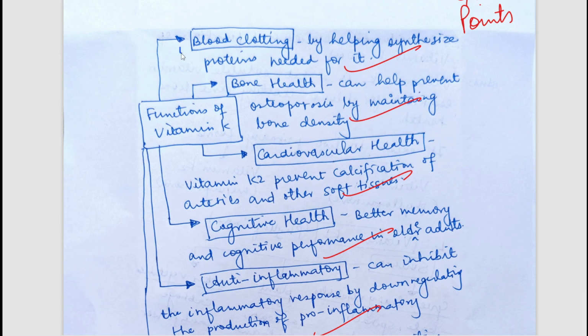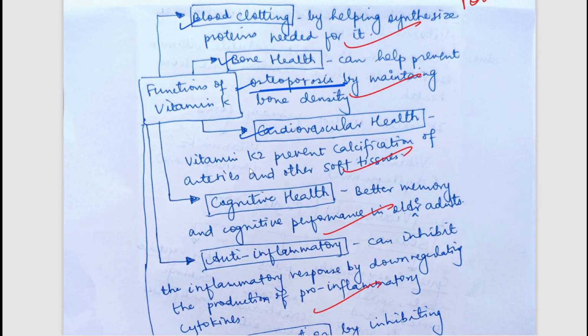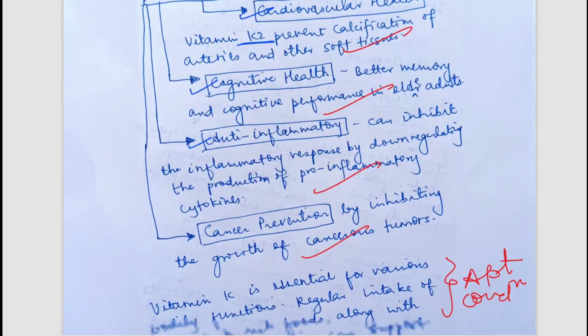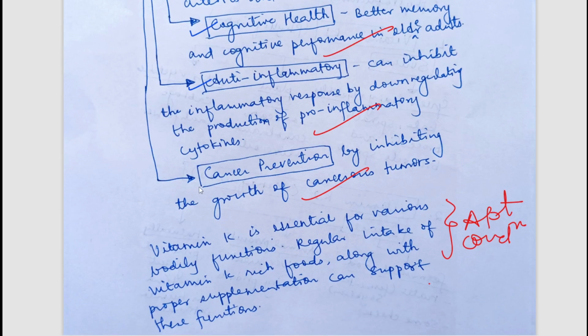Now, what are the functions of vitamin K? First of all, we all know that blood clotting. It is good for our bone health. It prevents osteoporosis. Osteoporosis, generally in women, you will be able to see that the bone density decreases with the increase of age. As the women go over 40 or over 50, they generally tend to show symptoms of osteoporosis. So it is very good for bone health. It is good for cardiovascular health, especially vitamin K2 is good for cardiovascular health, cognitive health, anti-inflammatory. So these are the functions of vitamin K.